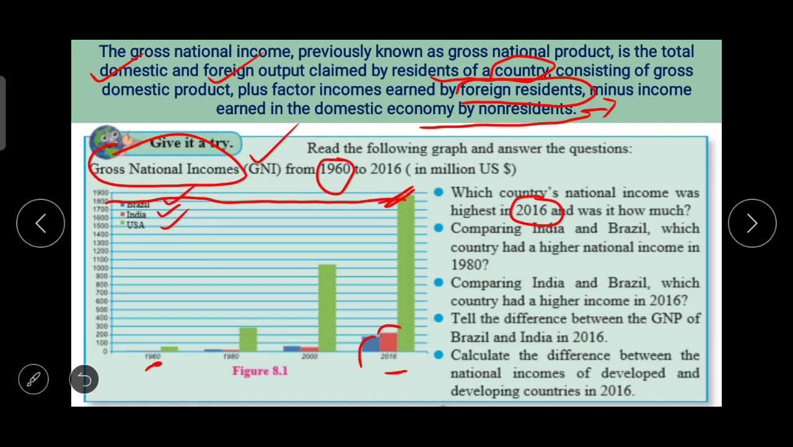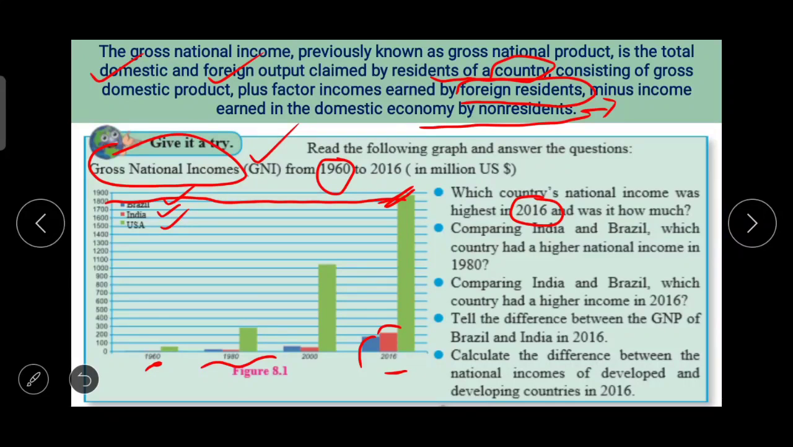Second question, comparing India and Brazil, which country had a higher national income in 1980? Here now, 1980. Which one is higher? India is in red color, and Brazil in purple, you can see. So in 1980, the gross national income of Brazil is a little bit higher. थोड़ा सा ज़्यादा हमें दिख रहा है.